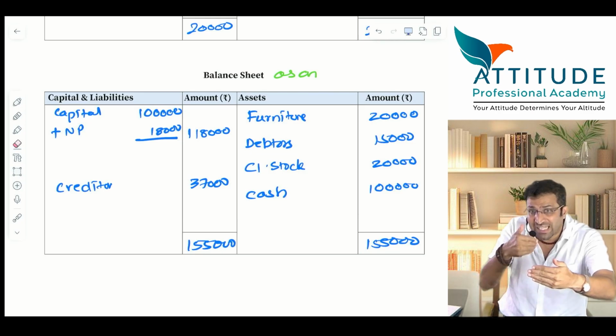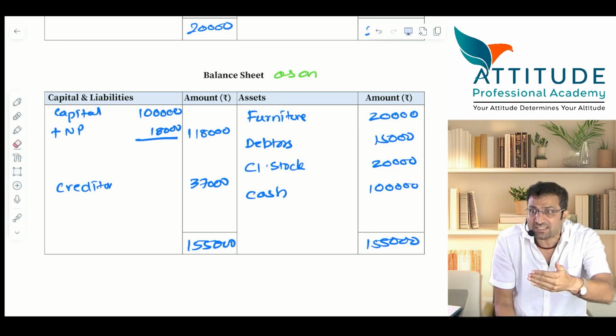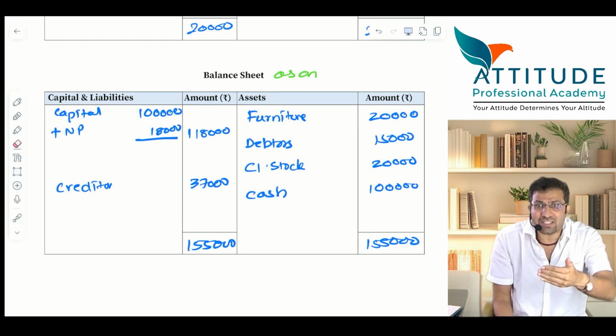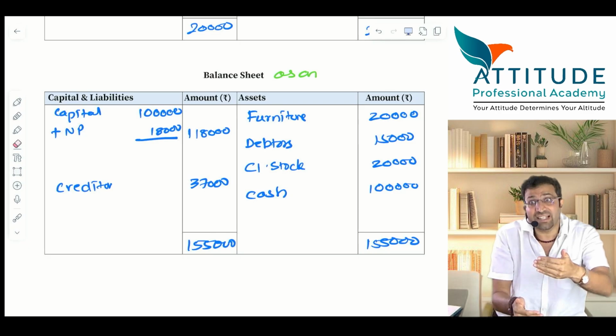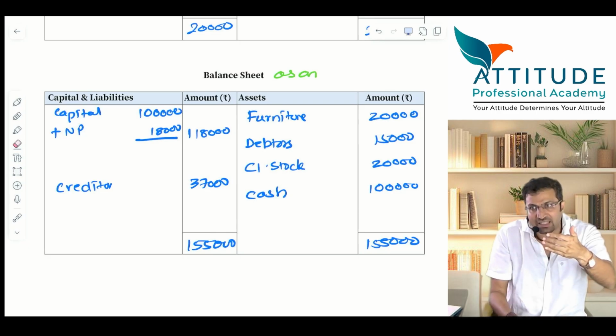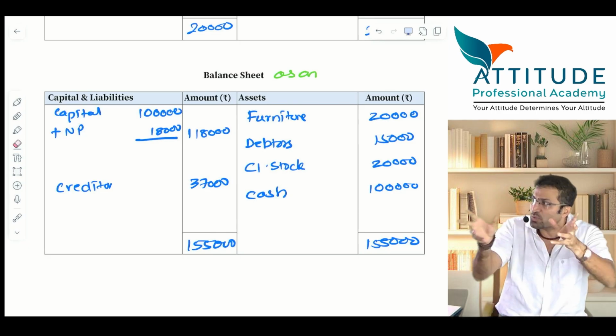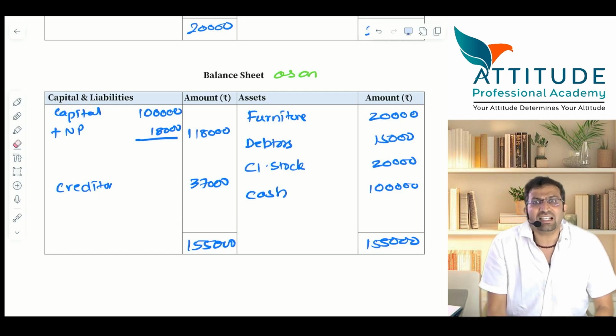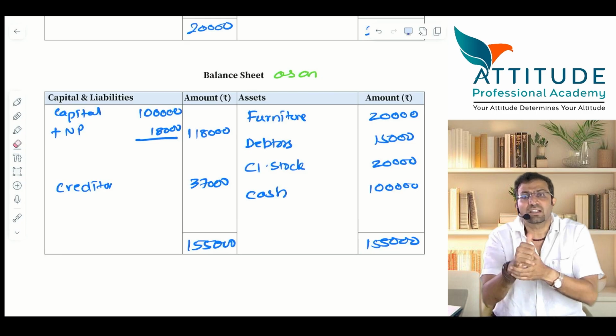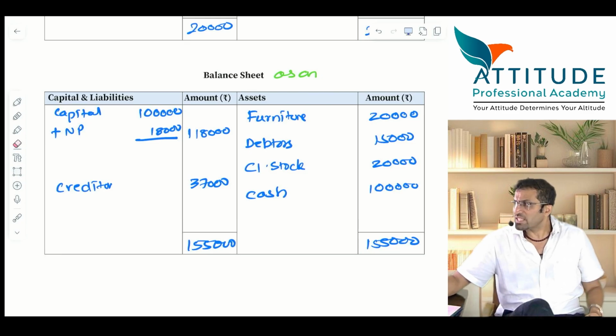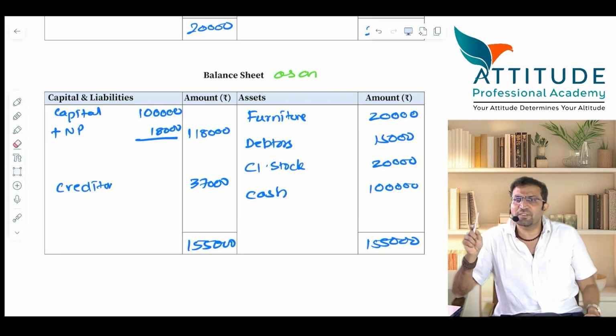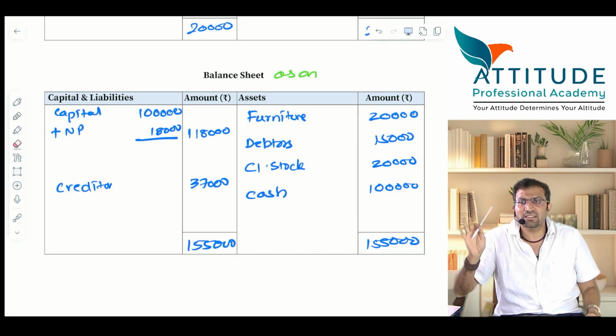Items appearing outside the trial balance means these are all adjustments. Adjustments, journal entry is passed or yet to pass? Journal entry is yet to pass. And when you pass the journal entries, items in the trial balance will get affected. Is that clear? Understood? Okay. Shall we proceed? Any difficulty? Okay.